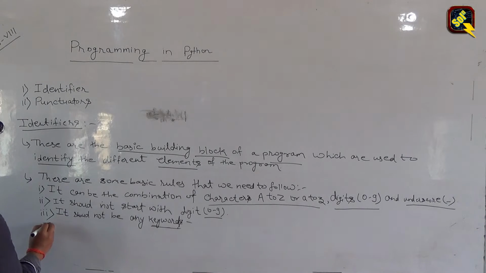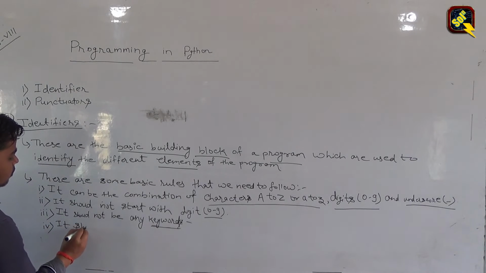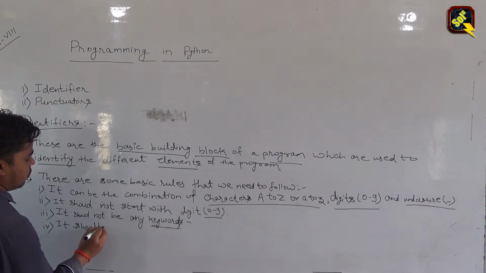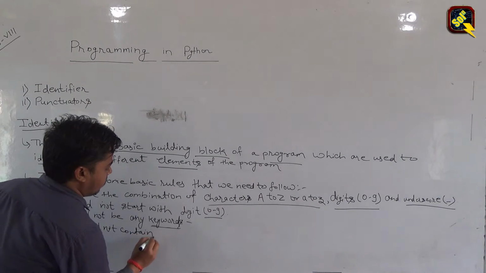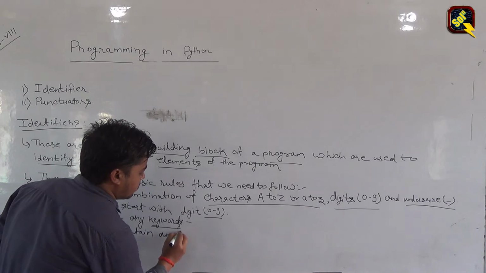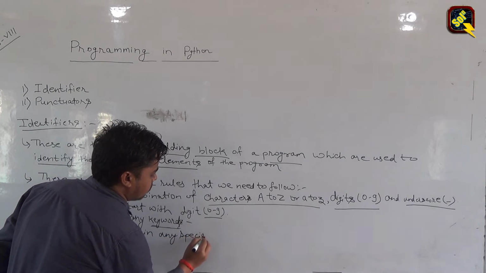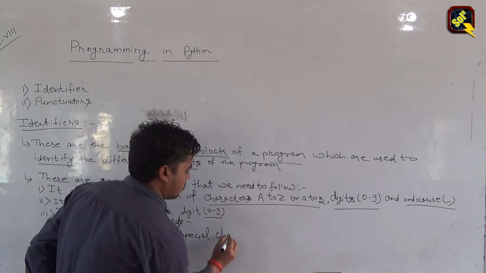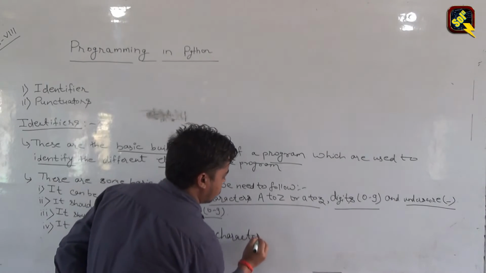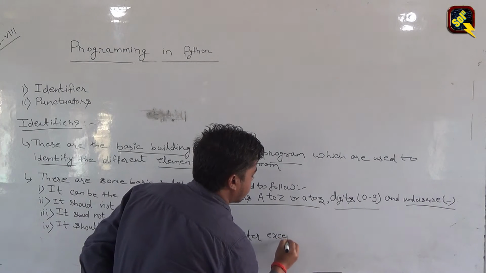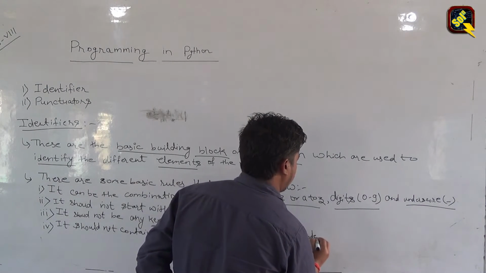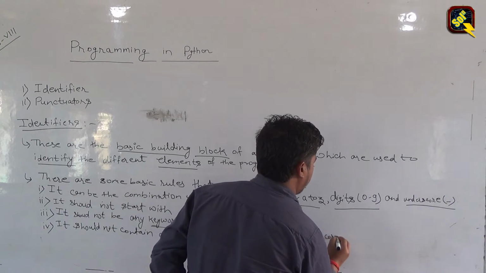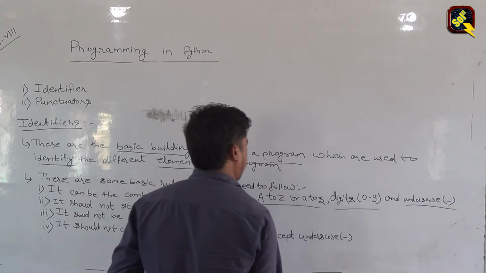And the fourth one is, it should not contain any special character except underscore. So our identifier should have only underscore.